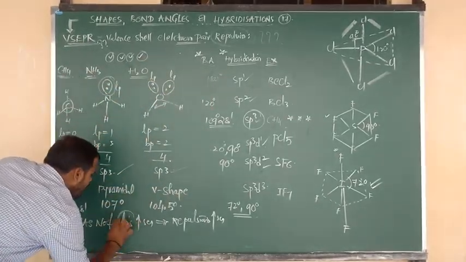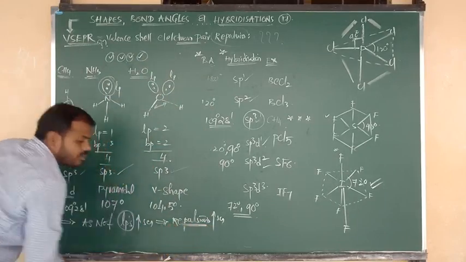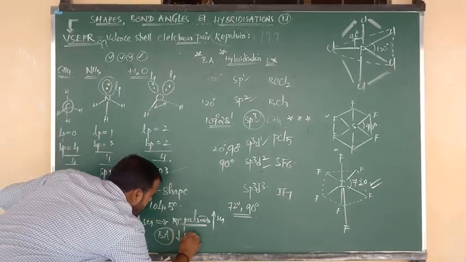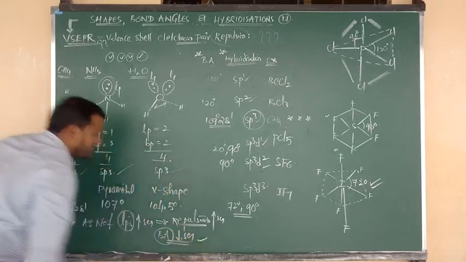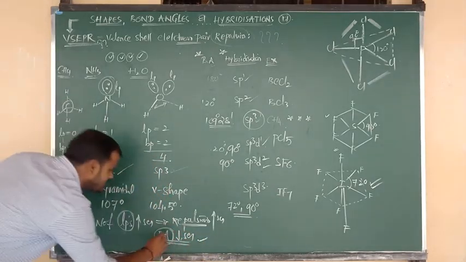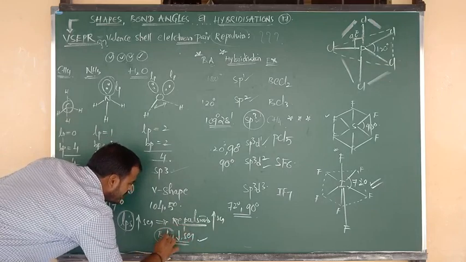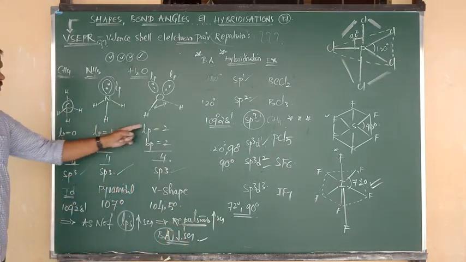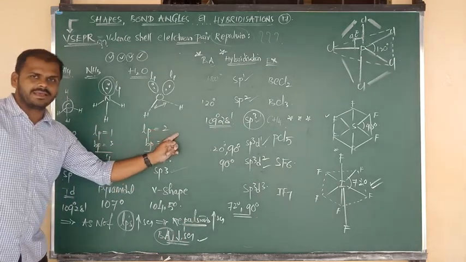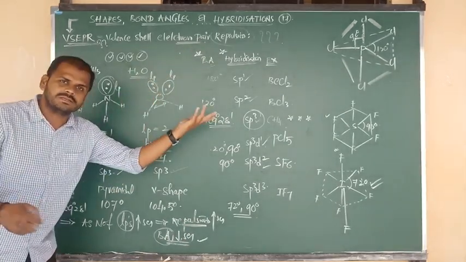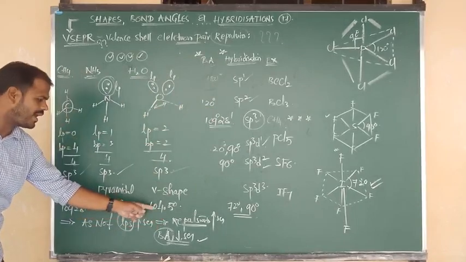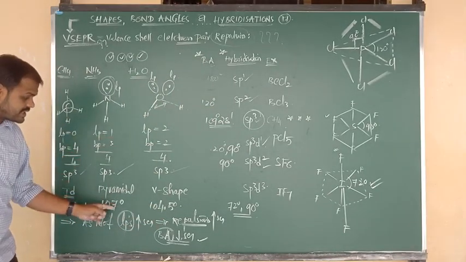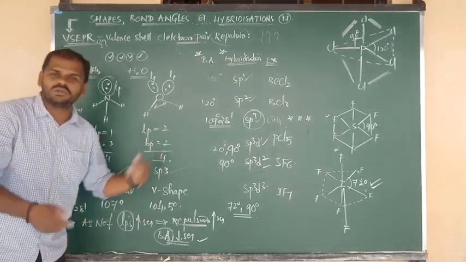The number of lone pairs is directly proportional to the repulsions, but these two factors are inversely proportional to bond angle. So bond angles decrease. We can see the data: 0 lone pair, 1 lone pair, 2 lone pairs. The number of lone pairs increases and they cause more repulsions, that's why the bond angle decreases. Why? 109 becomes 107 because of one lone pair increase. 107 becomes 104 because one more lone pair is added.